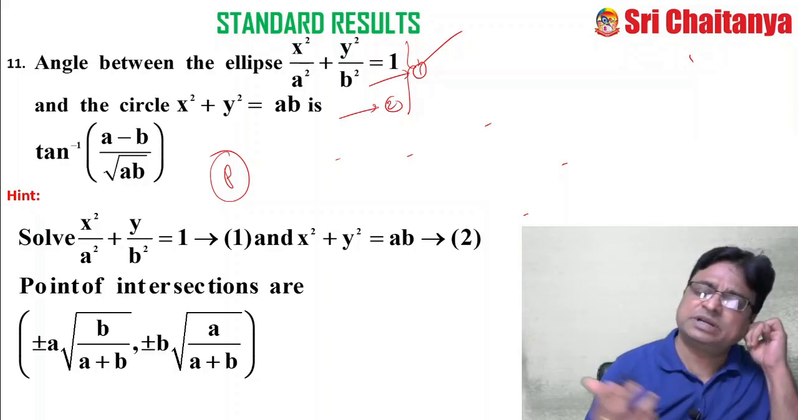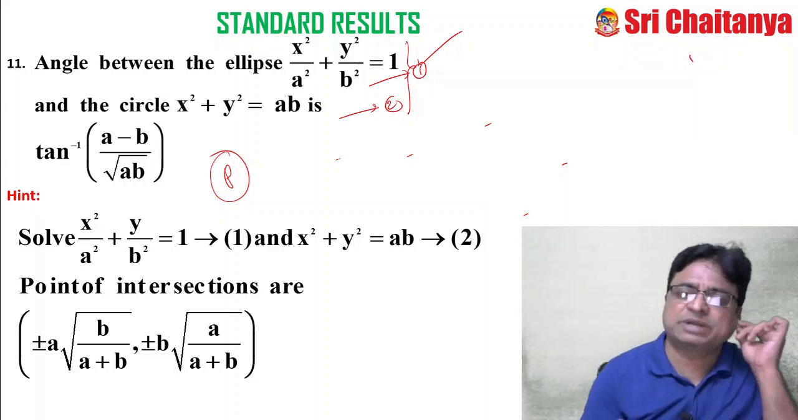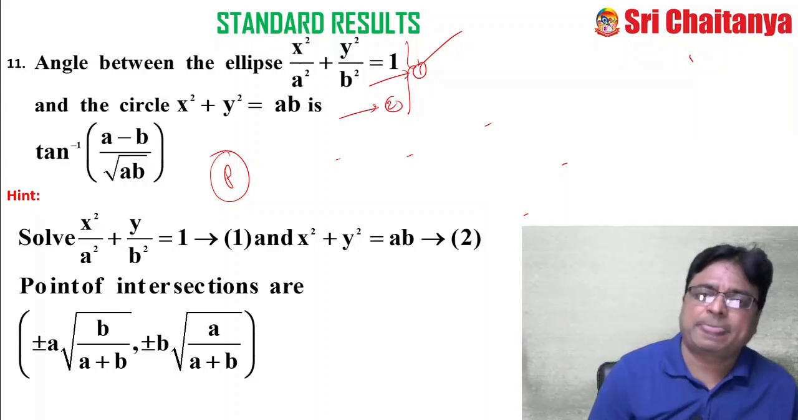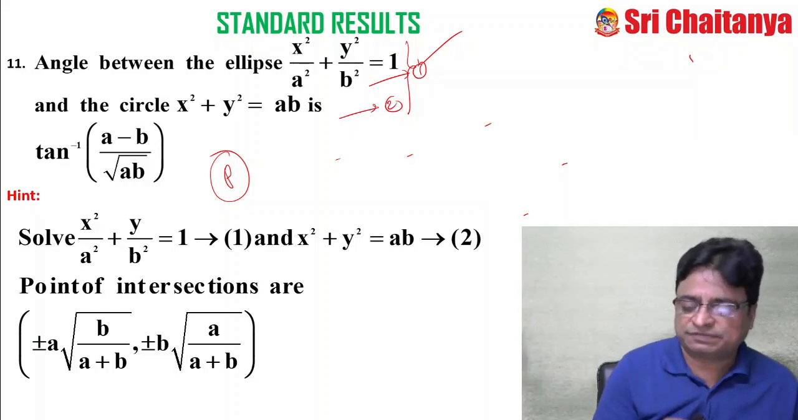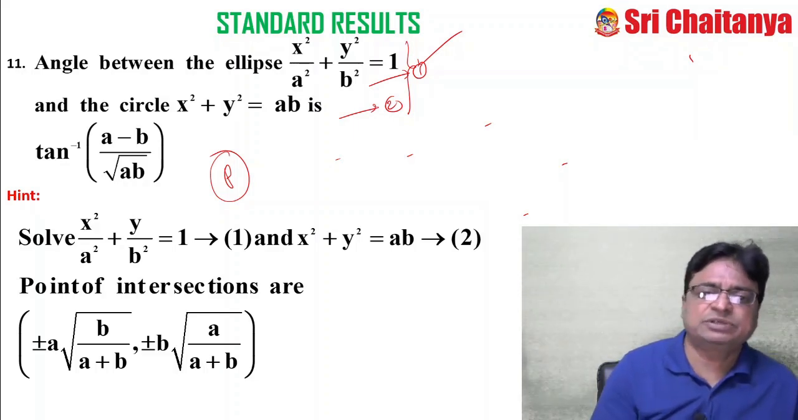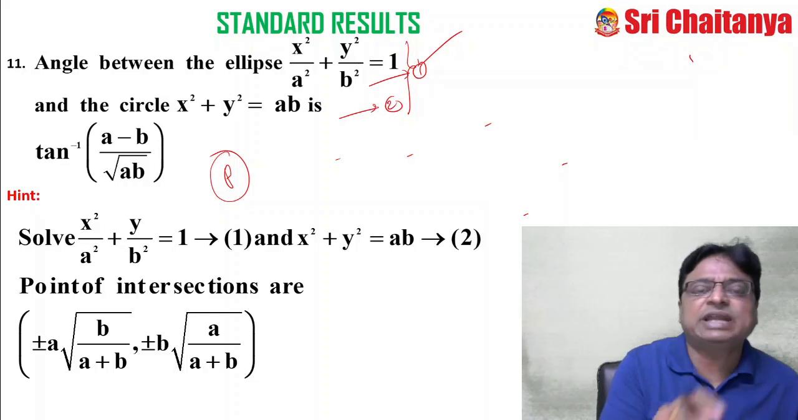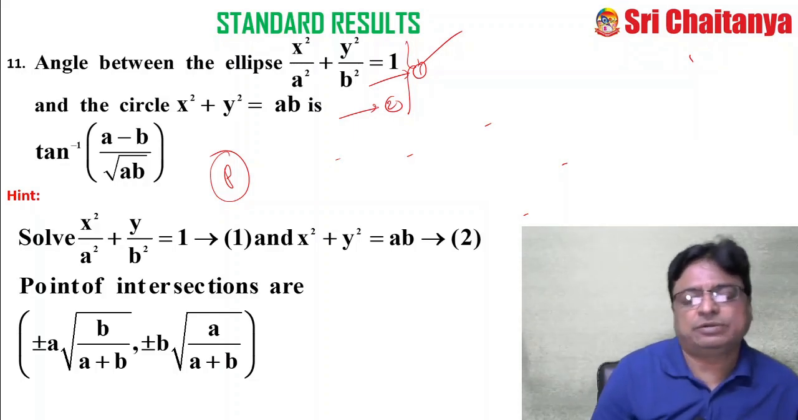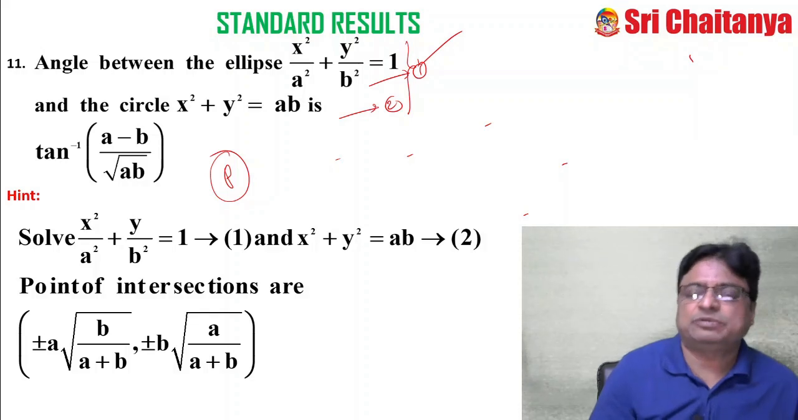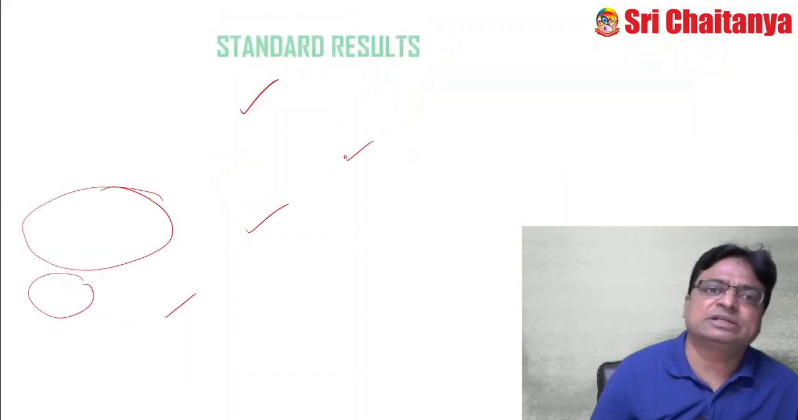Sometimes an ellipse and hyperbola, sometimes an ellipse and parabola, they may give. Even in those cases, this is the procedure. First, find the point of intersection of the curves, take at least any one point, and find the slopes of the tangents at that particular point of intersection. Let them be m1 and m2, and let theta be the angle between the curves. Therefore, tan theta is equal to (m1 minus m2) by (1 plus m1 m2). Apply that and simplify, you will get the answer.